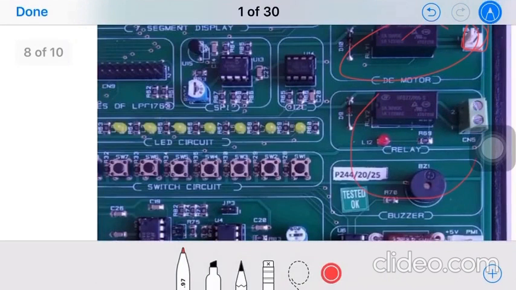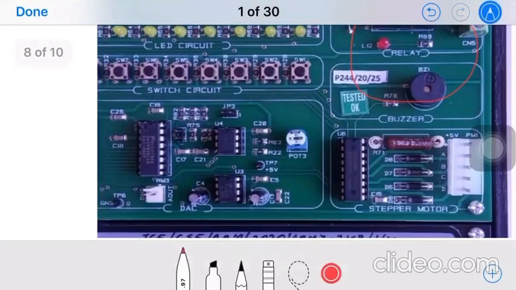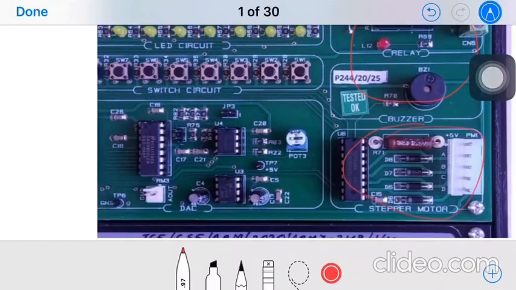Then next is the stepper motor. See here, ABCD 4 pins and one 5 volt pin is provided for the stepper motor interface. We have already studied the 4 pins ABCD clockwise, anti-clockwise. So that is provided.